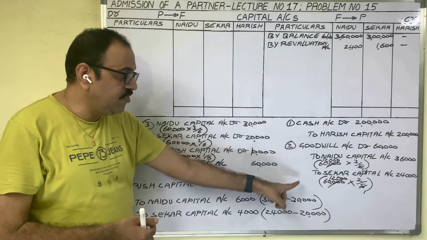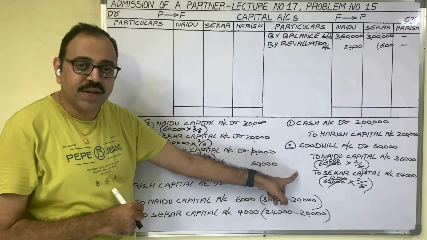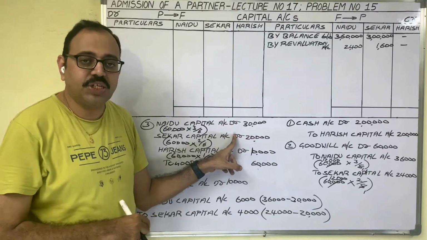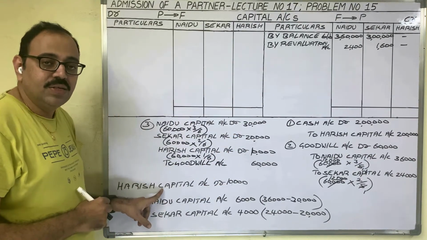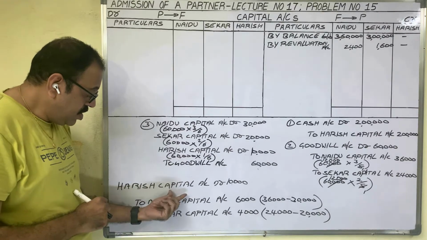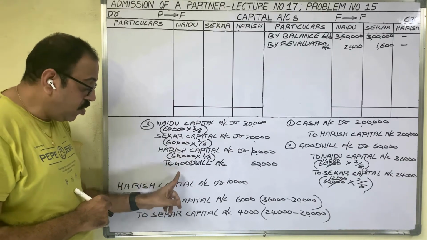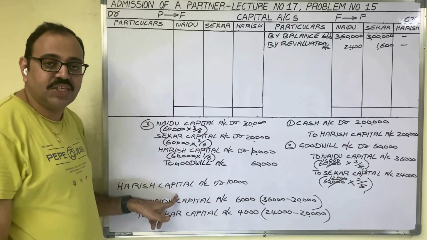Means in journal entries, they don't want to write the goodwill word. In that case, instead of writing the entries under the memorandum revaluation method, they directly write this entry for goodwill. So observe this entry. Here, the new partner's share of goodwill we have adjusted without opening the goodwill account. So this is known as direct adjustment.